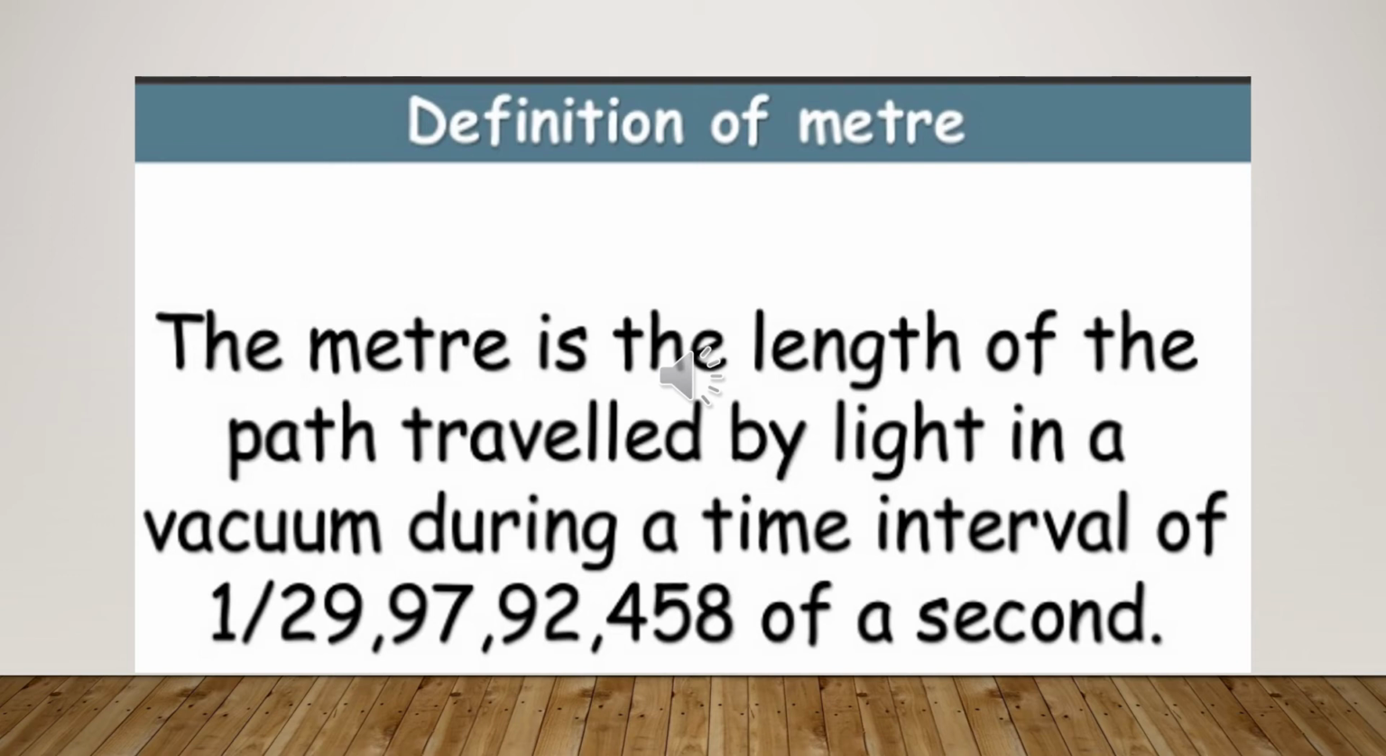So in 1 second light travels 299,792,458 meters. It means that if we want to calculate 1 meter, what you have to do is just divide 1 by 299,792,458. It means that the distance traveled by light in vacuum in 1 upon 299,792,458 second is known as 1 meter.